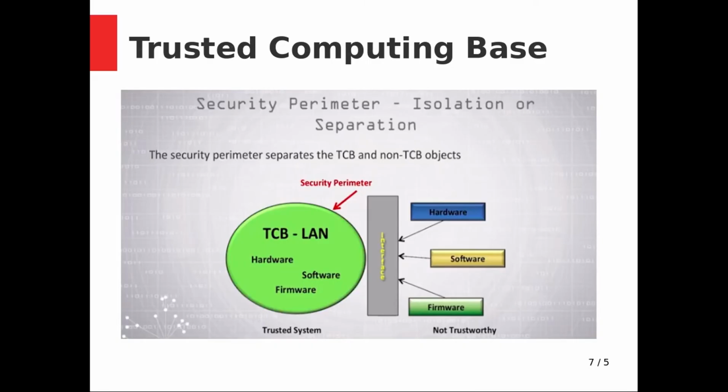Now here you have the security perimeter, isolation or separation. The security perimeter separates TCB and non-TCB objects. Remember one thing, these are TCB objects. Why is it a trusted computing base object in the LAN? Because here it is a firewall. The firewall will tell which hardware needs to access, which software needs to access, and which firmware needs to access.